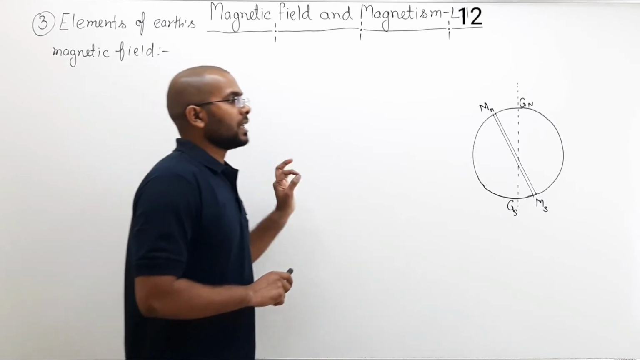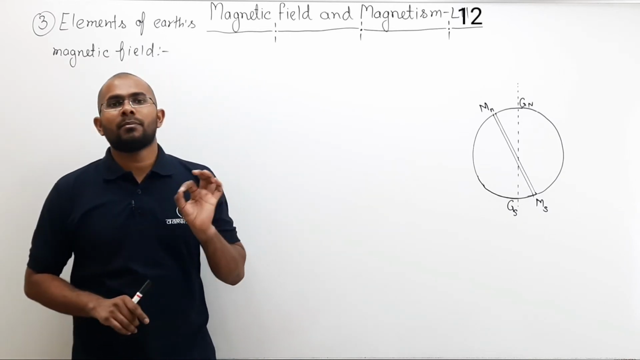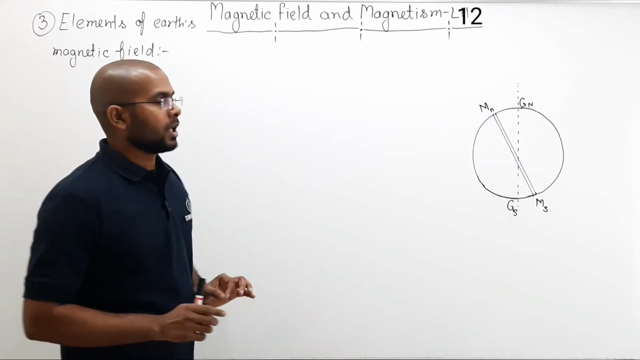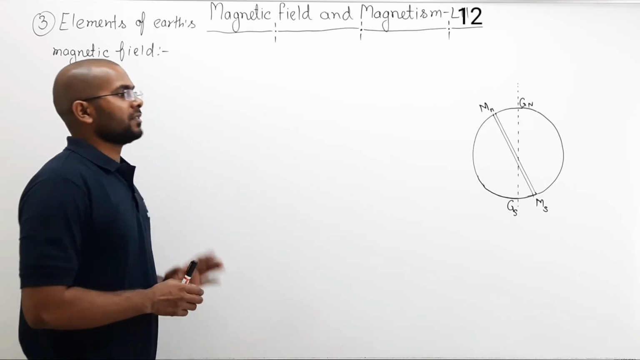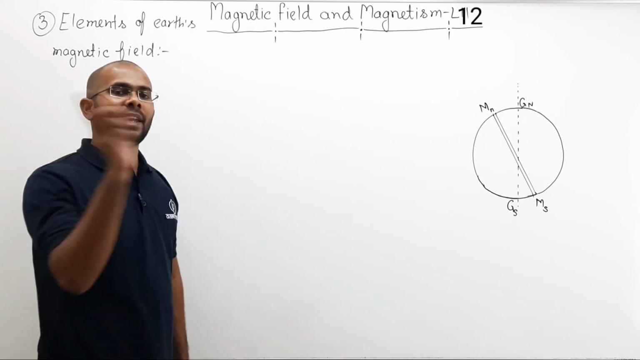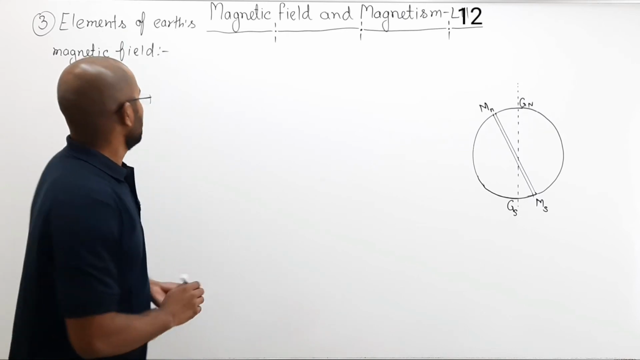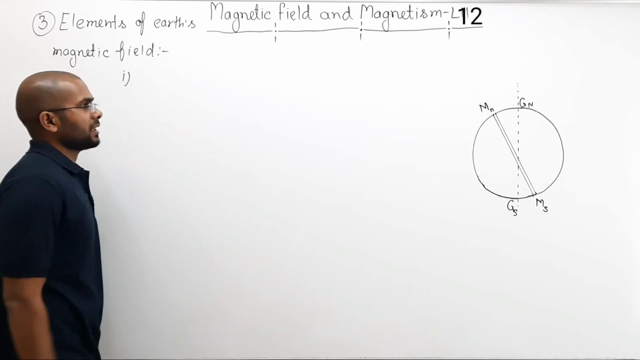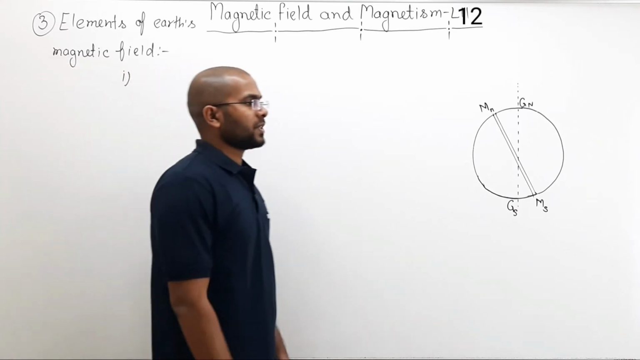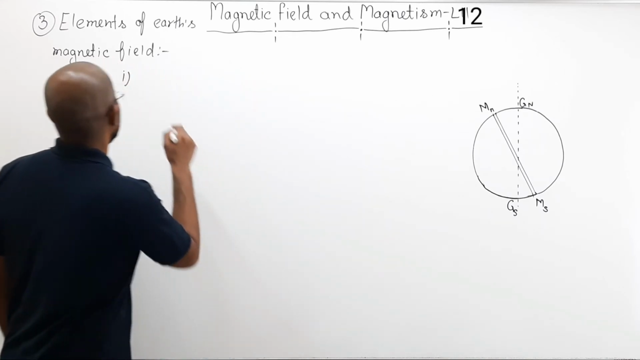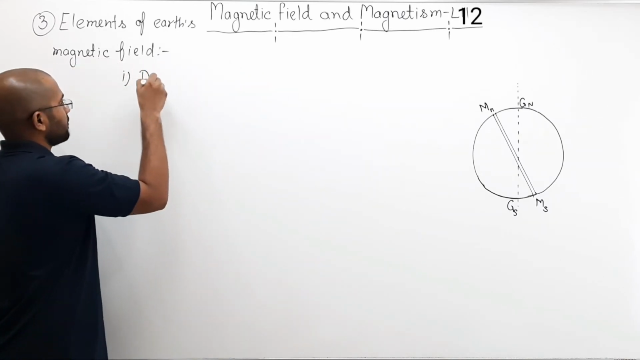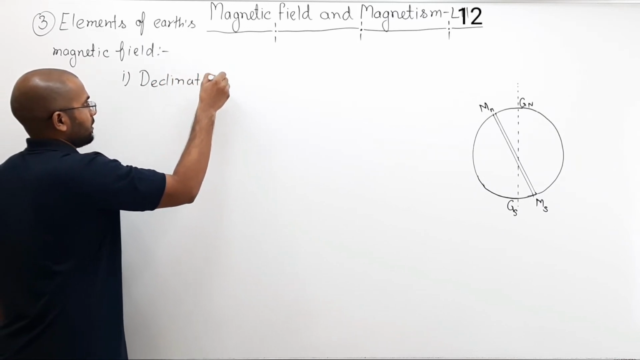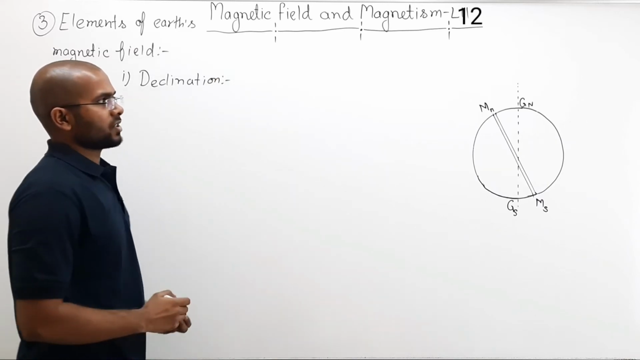There are three main elements of Earth's magnetic field that you need to know in order to exactly define Earth's magnetic field at any given point on the Earth. The first element of Earth's magnetic field is called declination. What is declination? We will discuss right now.